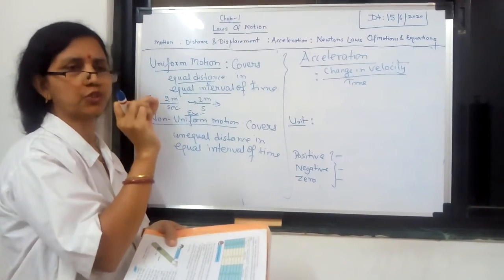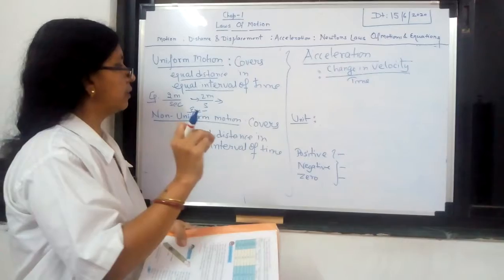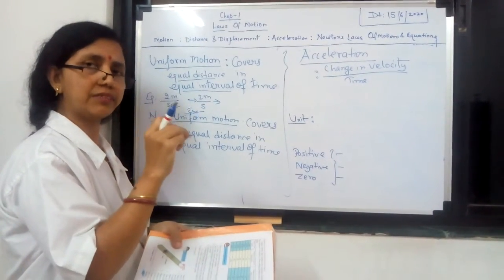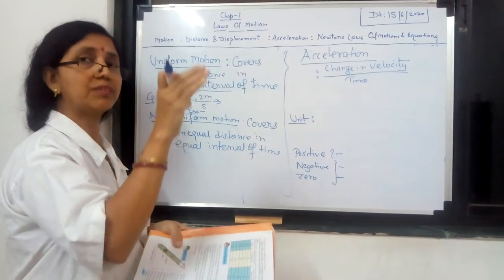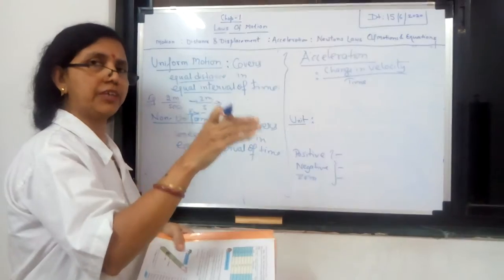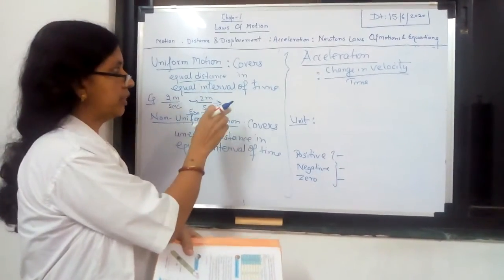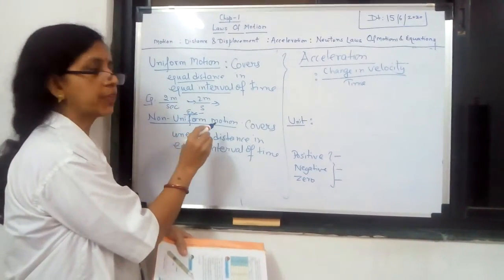For example, suppose 50 km per hour, 50 km per hour, like that. But when it is approaching the station and when it leaves from the station, at that time it is different. But at the middle part of the motion, it remains same. That means at that time it covers equal distance in equal interval of time, and we say it is uniform motion. Now what is non-uniform motion?